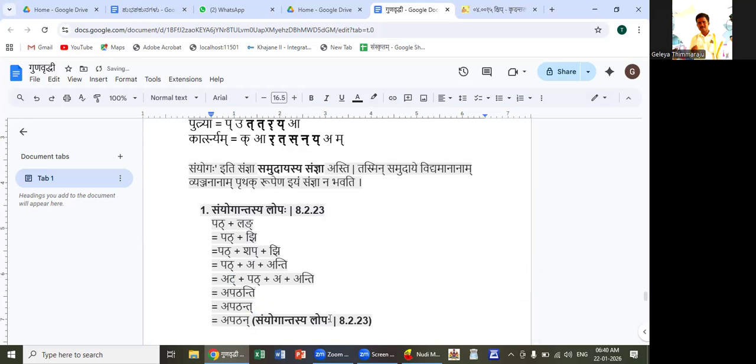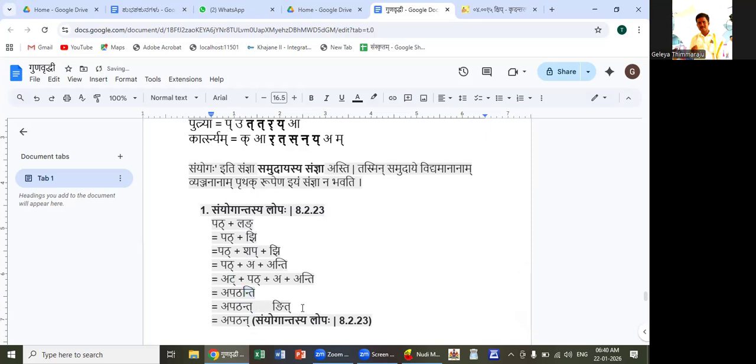There is one more sutra which tells about nit lakaras, the lakaras in which nakara is it. In nit lakaras, the ikara at the end gets deleted.